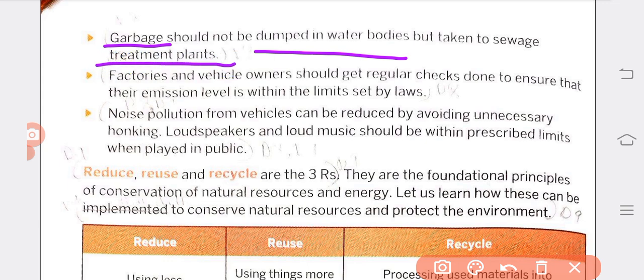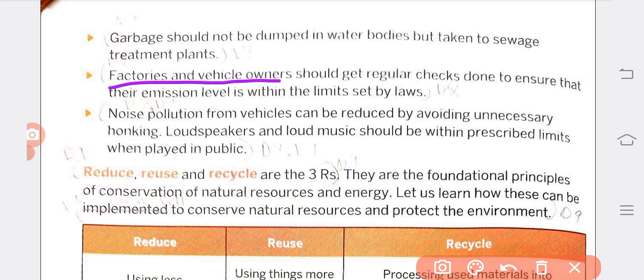Factories and vehicle owners should get regular checks done to ensure that their emission level is within the limits set by laws. They will check regularly whether the emission level is correct or not.